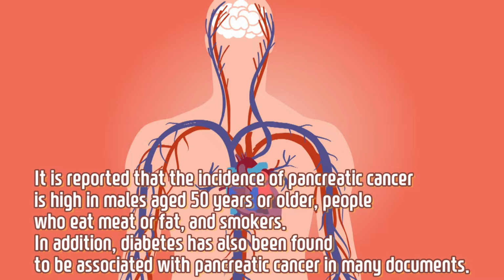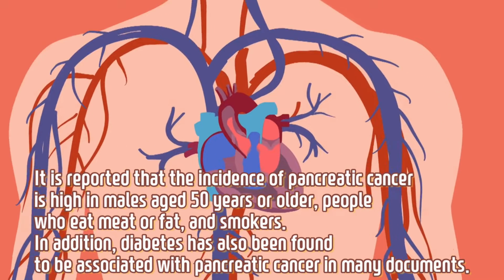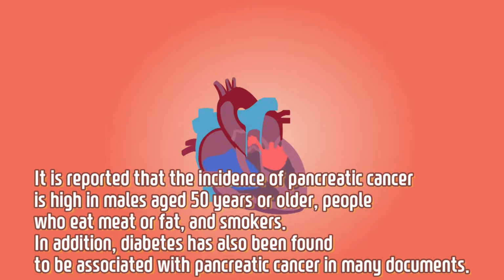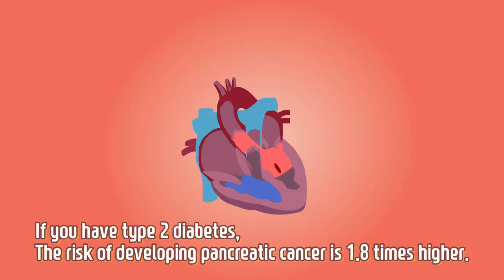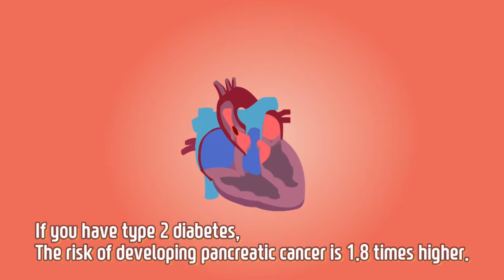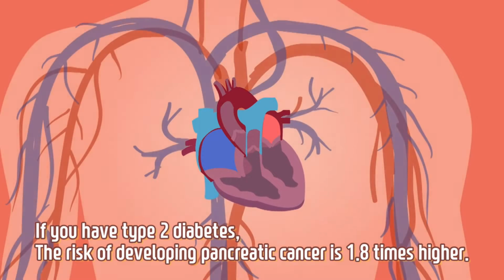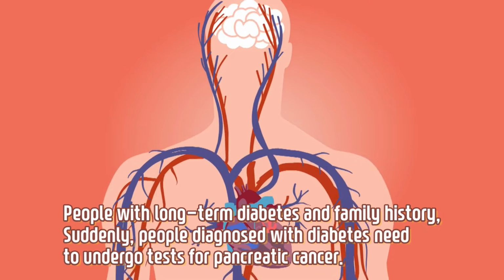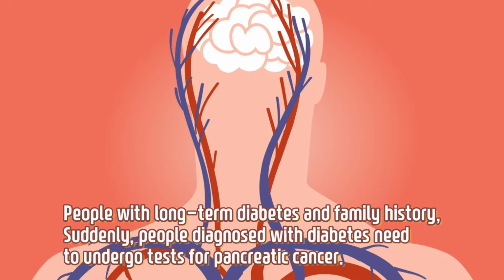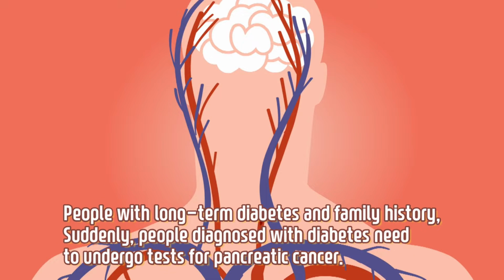In addition, diabetes has also been found to be associated with pancreatic cancer in many documents. If sudden diabetes or diabetes mellitus is severe and diabetes is not controlled, pancreatic cancer needs to be suspected. If you have type 2 diabetes, the risk of developing pancreatic cancer is 1.8 times higher. People with long-term diabetes and family history, and people suddenly diagnosed with diabetes, need to undergo tests for pancreatic cancer.